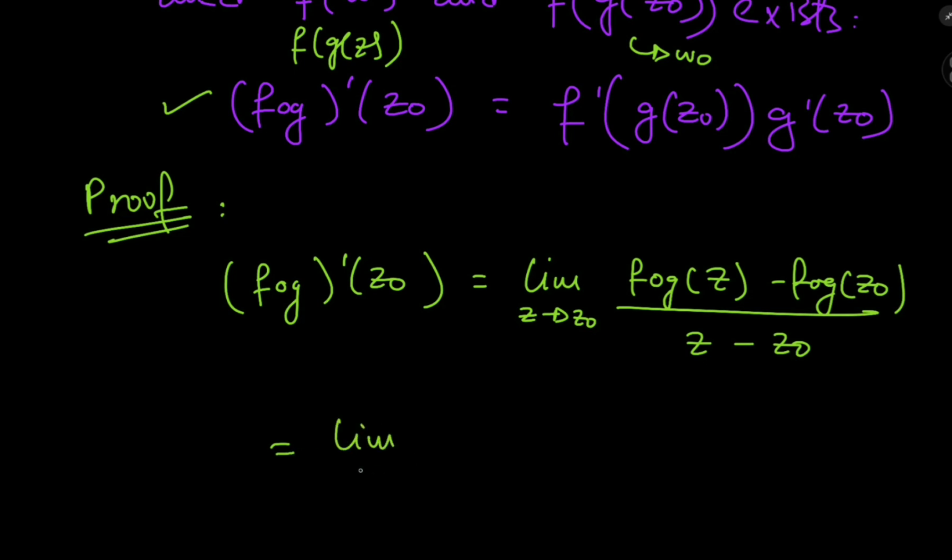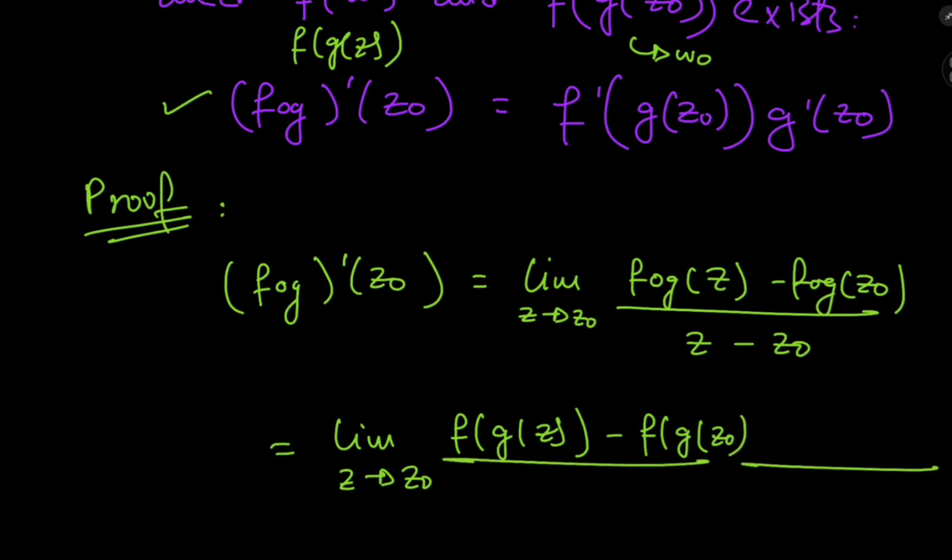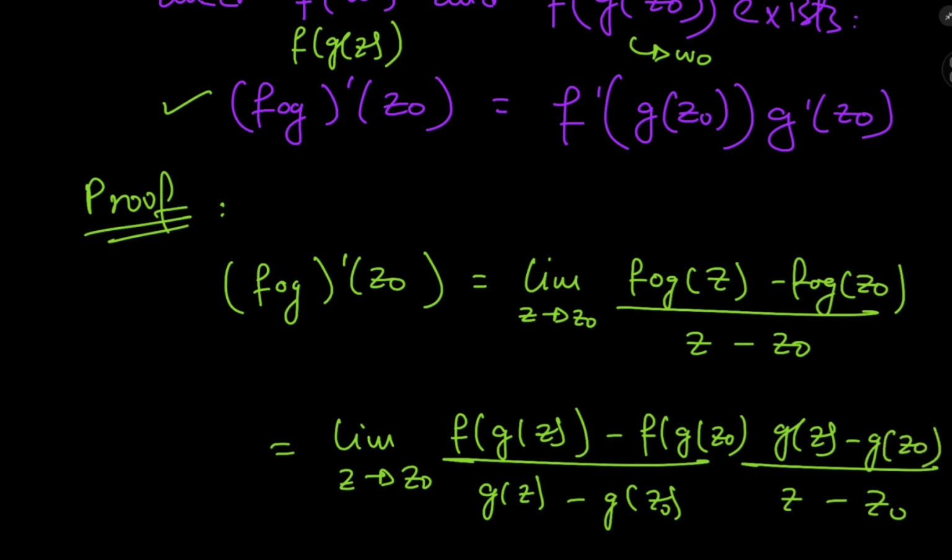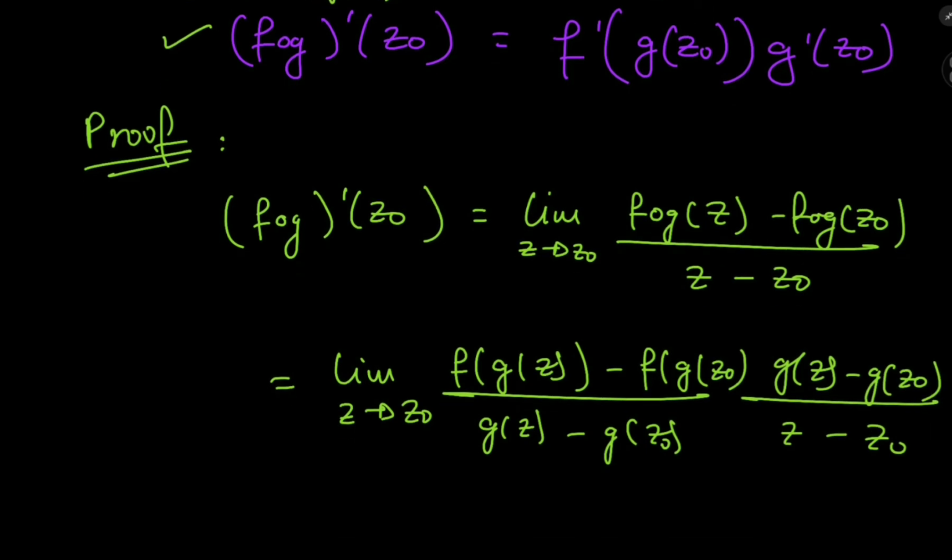I'm going to write this as the limit as z tends to z naught of f of g of z minus f of g of z naught divided by something, and something divided by z minus z naught. And that something is g of z minus g of z naught, and I have g of z here and g of z naught here as well.